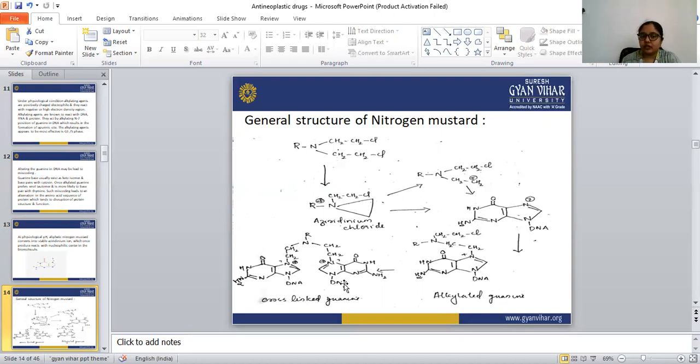When this cross-linked guanine is synthesized, the structure of the amino acid is impaired, and the protein function and everything is impaired. So this is how the nitrogen mustard acts on the guanine structure present in the DNA and how its structure is impaired.